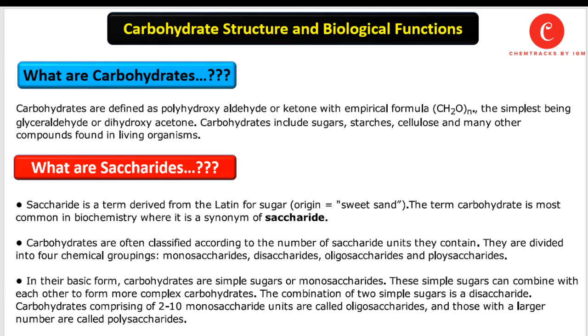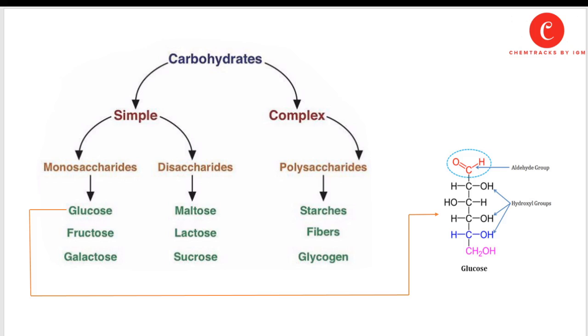In their basic form, the carbohydrates are simple sugars or monosaccharides. These simple sugars can combine with each other to form more complex carbohydrates. The combination of two simple sugars is a disaccharide. Carbohydrates comprising 2 to 10 monosaccharide units are called oligosaccharides, and those with a larger number are called polysaccharides. Here is the simplest classification of carbohydrates.